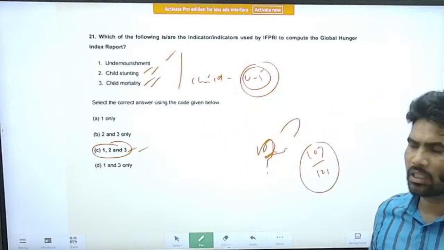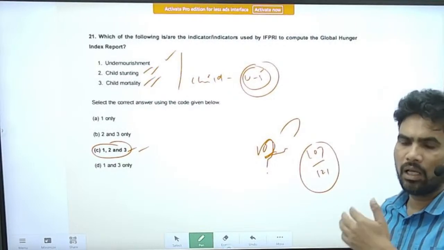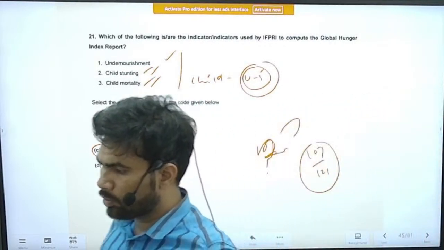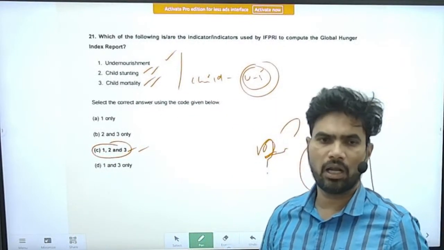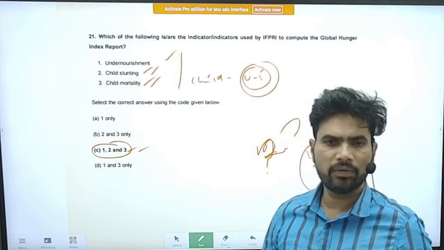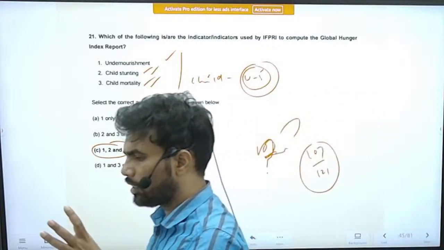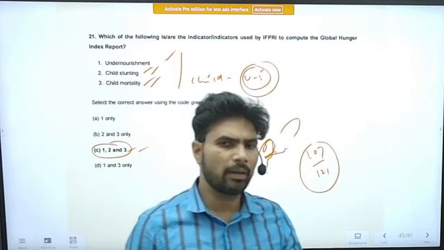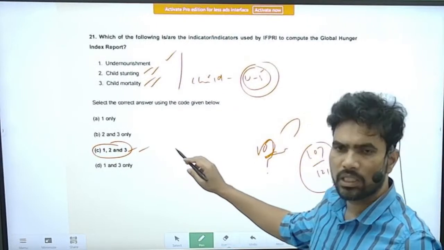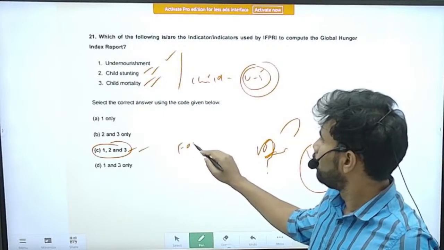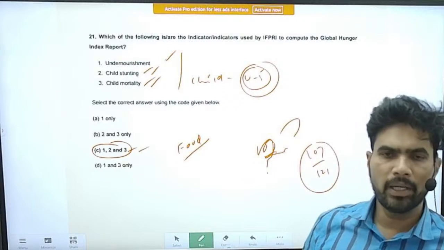However, controversies are also there about the ranking. Try to know about all the things, like what is the contention of the Global Hunger Index, how they are supporting or substantiating their arguments, and what are the arguments of India, and how far they are correct. India says that you are giving a lot of weightage to a small section of society, that is children, and also you are not taking into consideration our food security programs like Poshan Abhiyan and the targeted public distribution system.